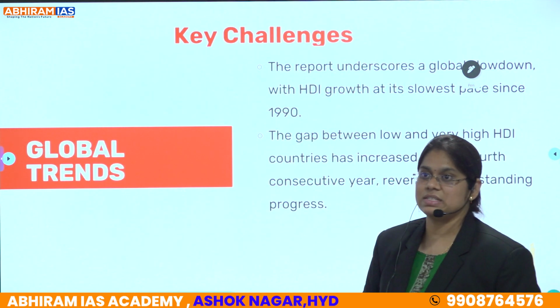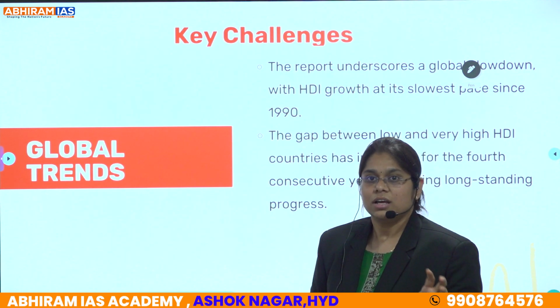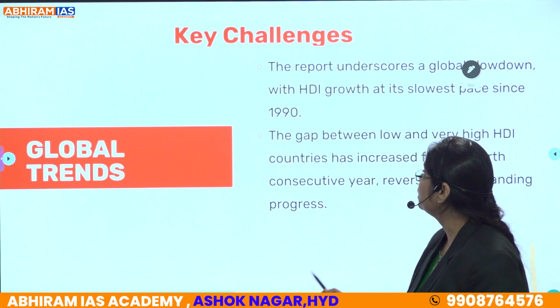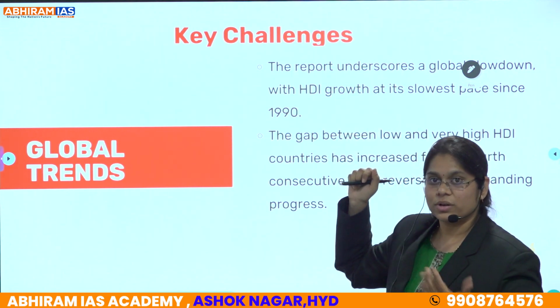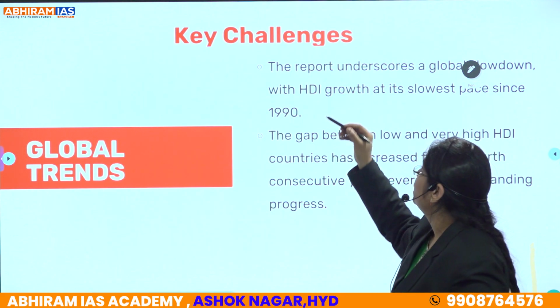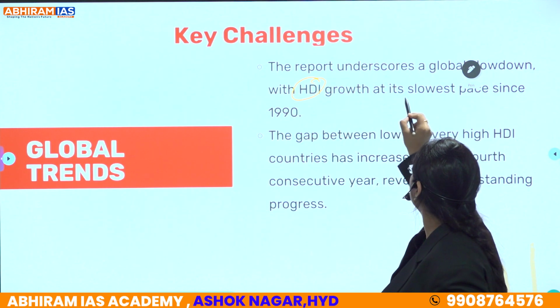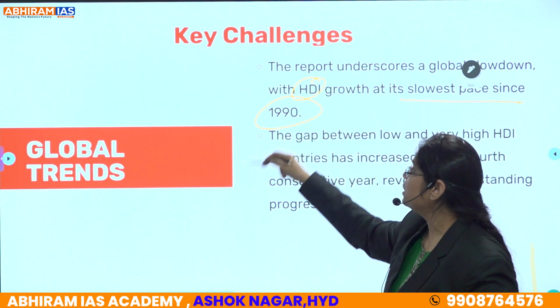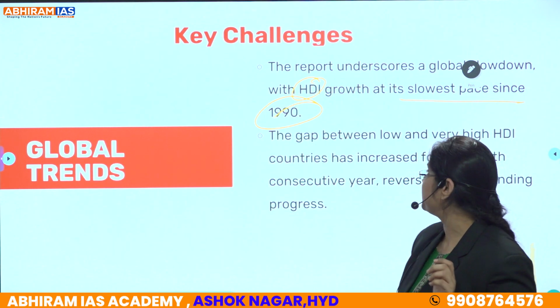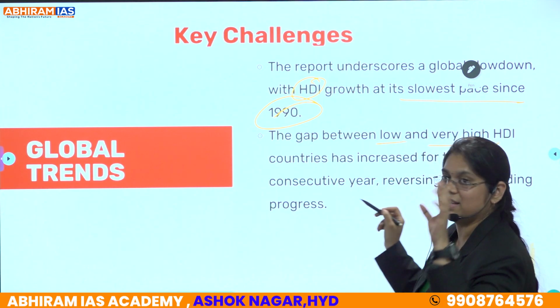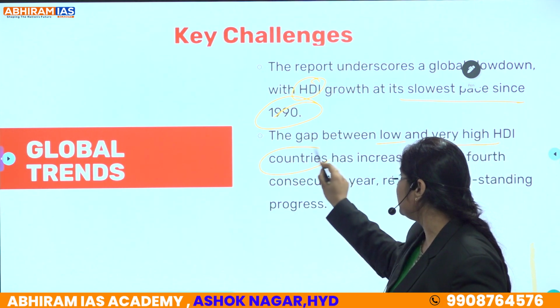So we are lagging both in gender disparities and also income disparities. Next, global trends. Due to these issues, like the Ukraine-Russia war or other things, the report underscores a global slowdown with HDI growth at its slowest pace since 1990. And the gap between low and very high HDI countries has increased.